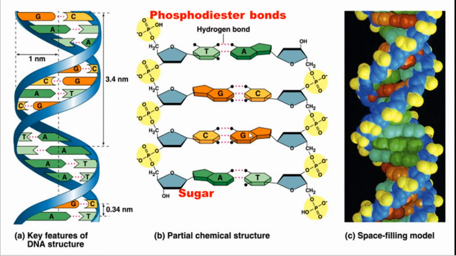The order may change, but cytosine always pairs with guanine, and thymine always pairs with adenine. There is no pairing of thymine with guanine.